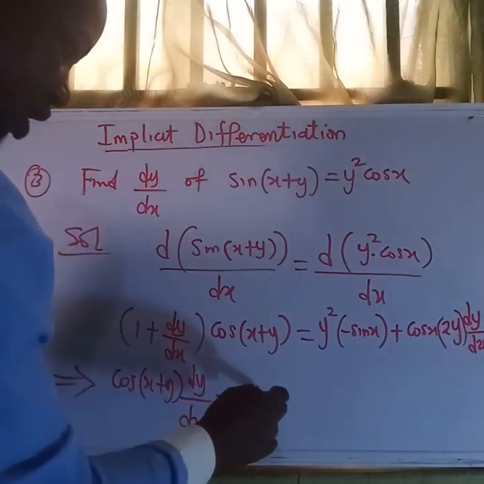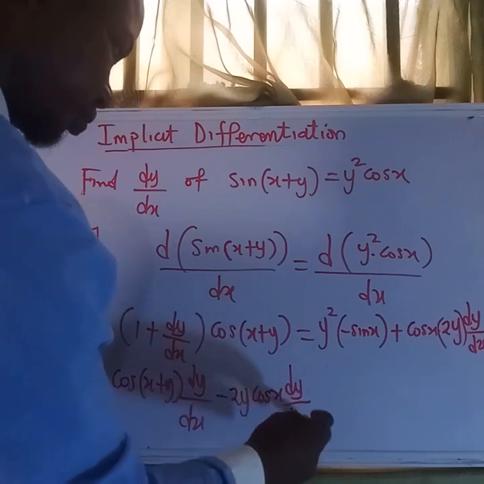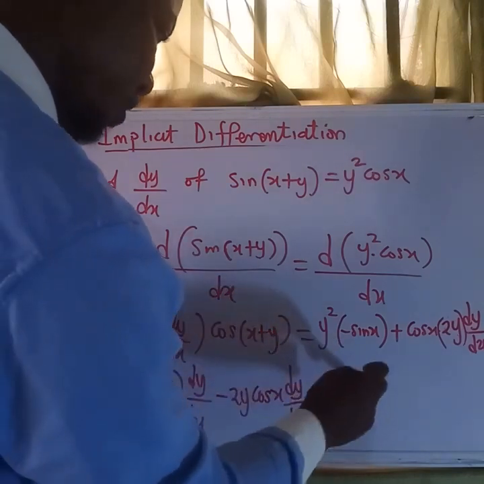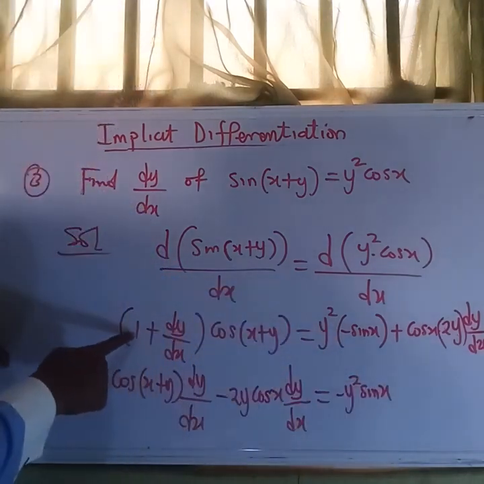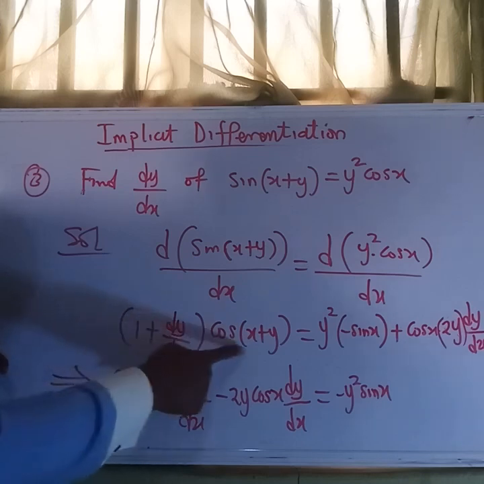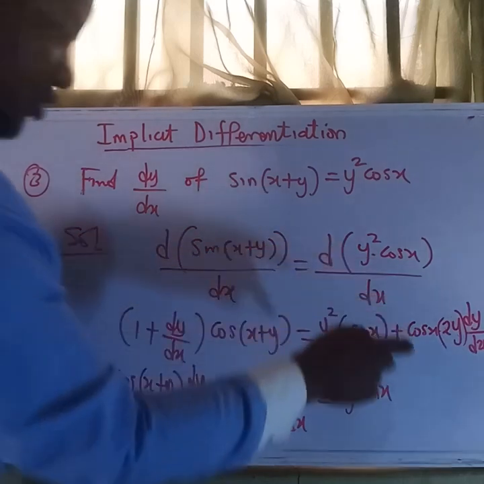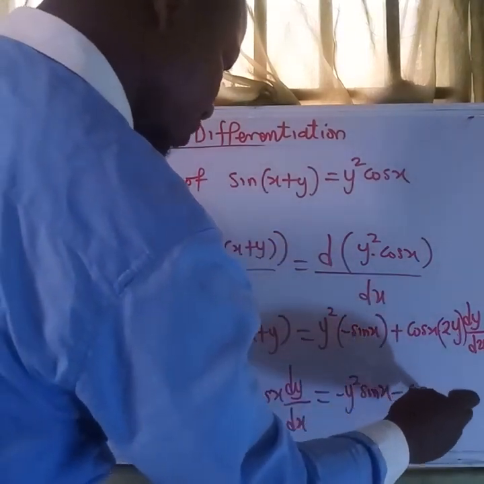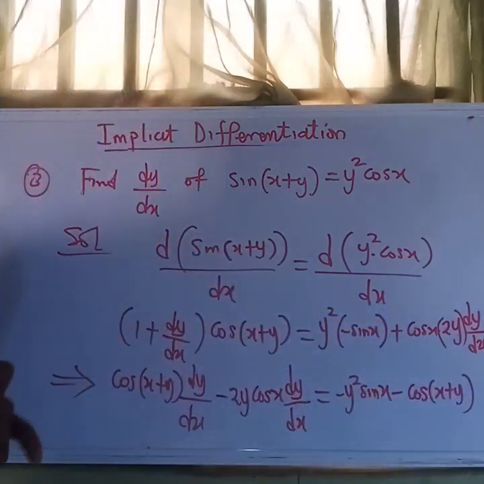So this is negative 2y cos x dy dx, and everything will be equal to negative y squared sine x. Again, when we open the bracket here, we have 1 times this, which is this. This term has no dy dx, so we take it to the other side. So this will be negative cos(x + y).